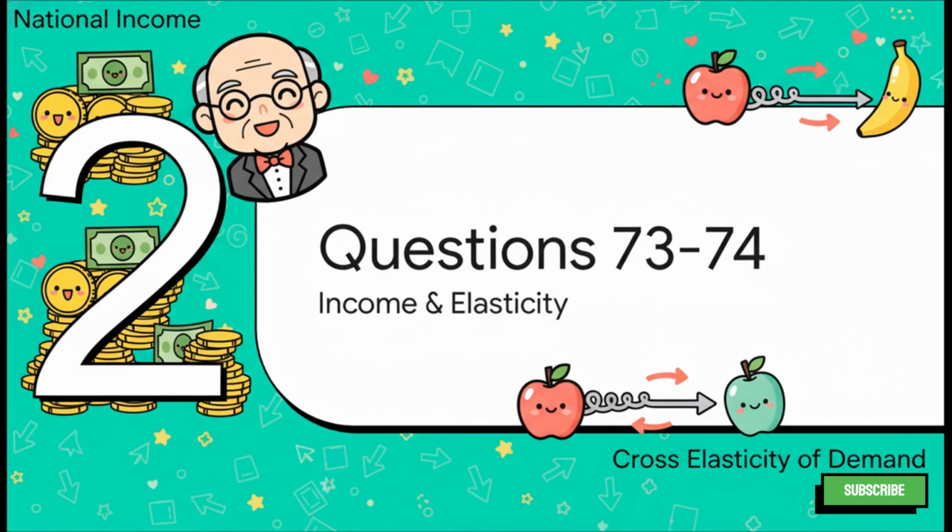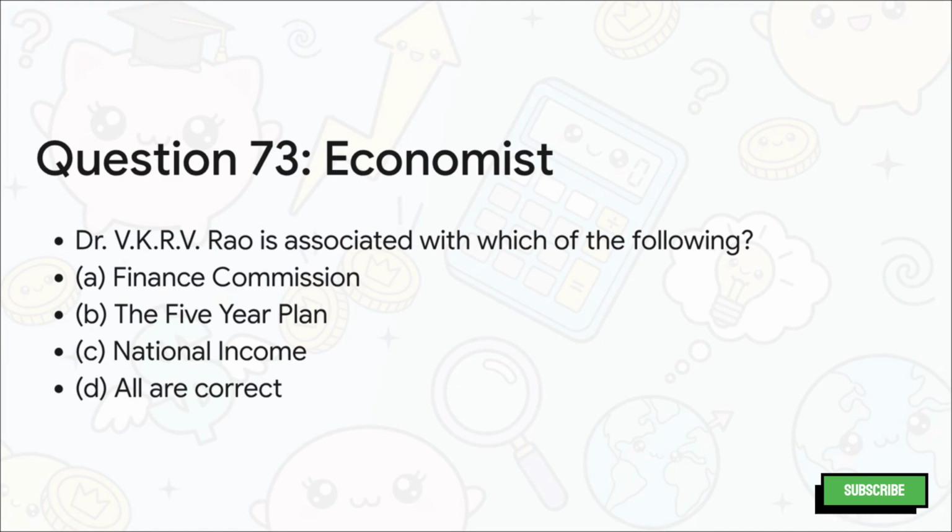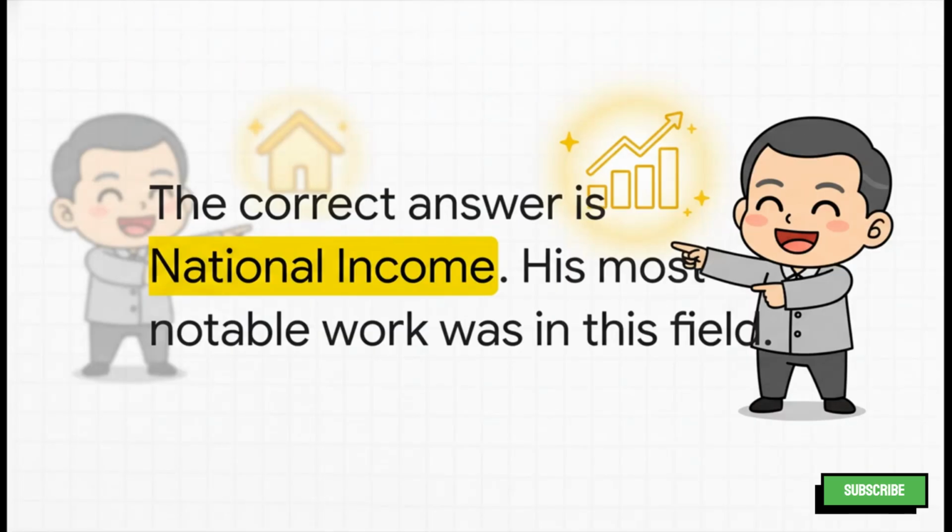Okay, let's move on to our next section. Here, we're going to talk about national income and the contribution of a very important economist. And right after that, we'll dive into the concept of cross-elasticity of demand. So, question 73 is about a well-known Indian economist. The question is, what is Dr. V.K.R.V. Rao associated with? Is it the Finance Commission, the 5-year plans, national income, or is it all of the above? And the correct answer is C, national income.